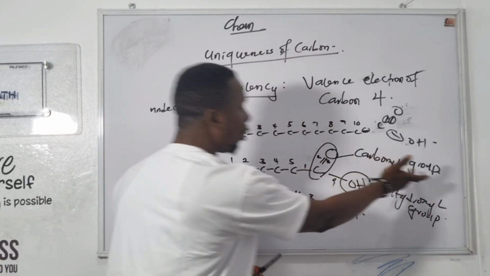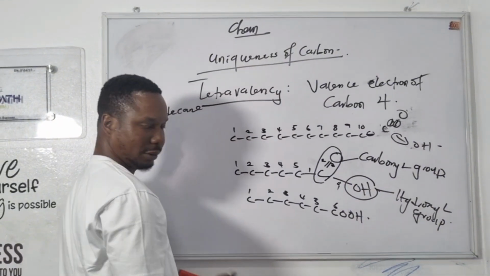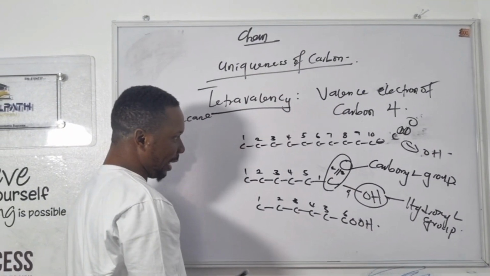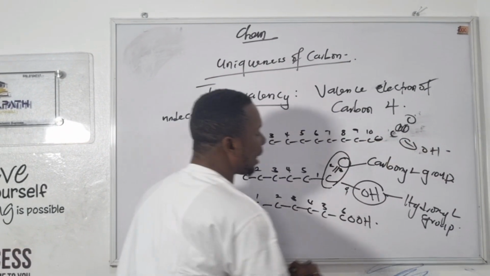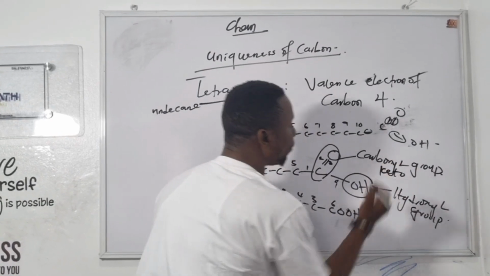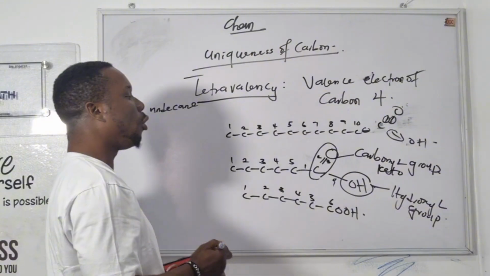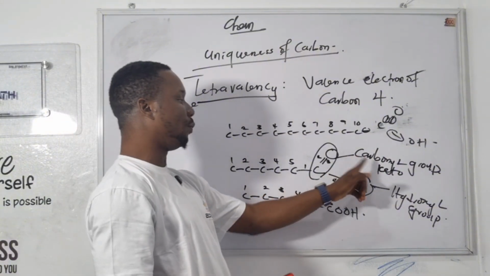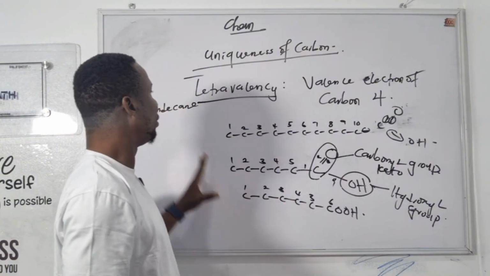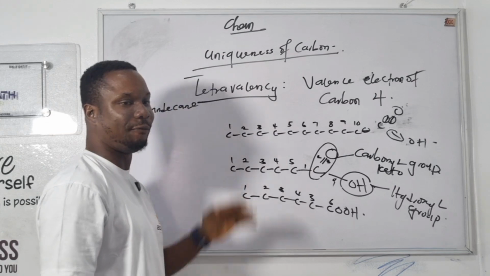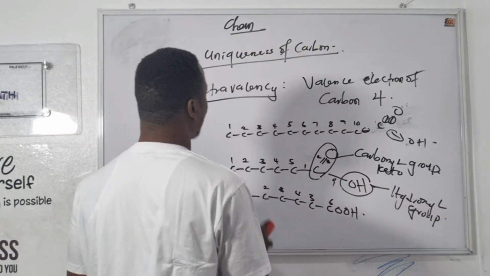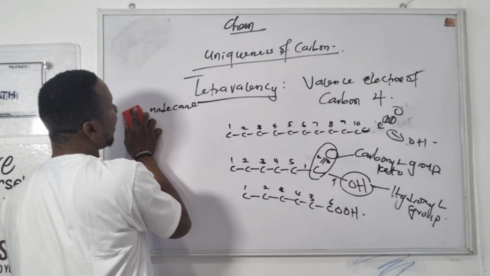This CO group is called the carbonyl group, or it can also be called the keto group. The OH group is called the hydroxy group, from the alcohol group. So that is what tetravalency is talking about. That is example 2.